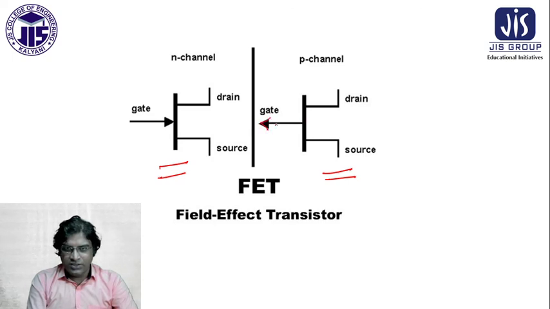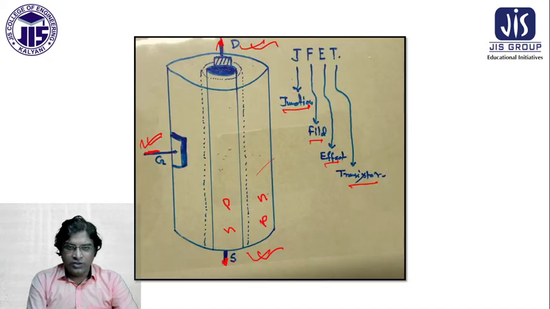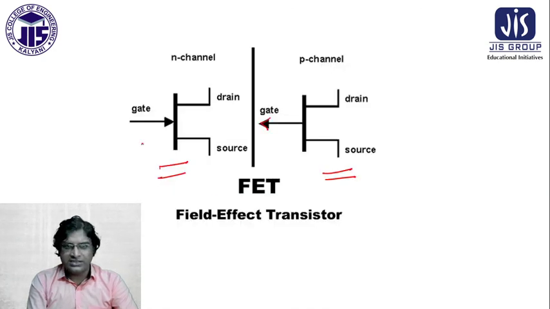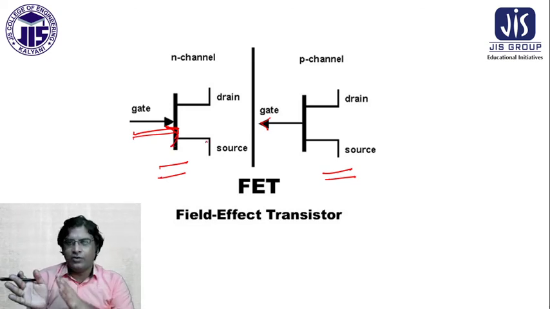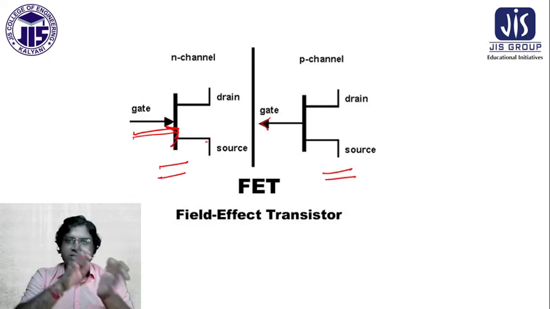So P to N. Again, if it is the N channel, you see this is the N and this is the P, so for that reason it is P to N. Like that, the arrow is defining the P to N side.